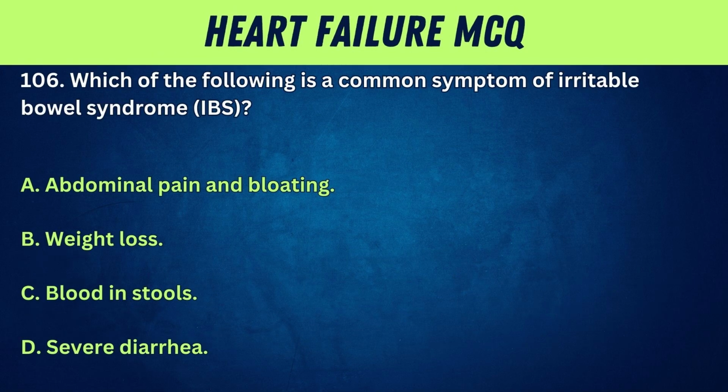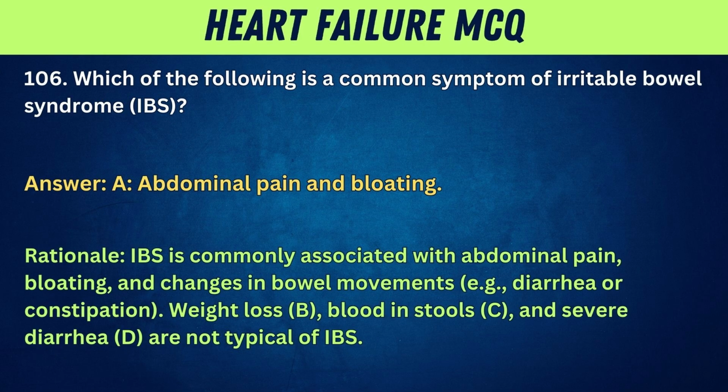106. Which of the following is a common symptom of irritable bowel syndrome, IBS? A. Abdominal pain and bloating. B. Weight loss. C. Blood in stools. D. Severe diarrhea. Answer: A. Abdominal pain and bloating. Rationale: IBS is commonly associated with abdominal pain, bloating, and changes in bowel movements, e.g., diarrhea or constipation. Weight loss, B, blood in stools, C, and severe diarrhea, D, are not typical of IBS.